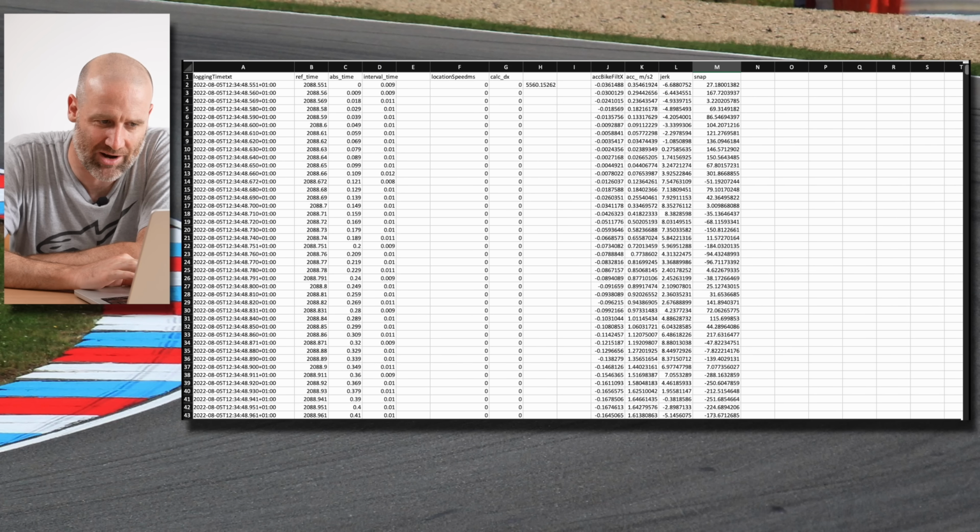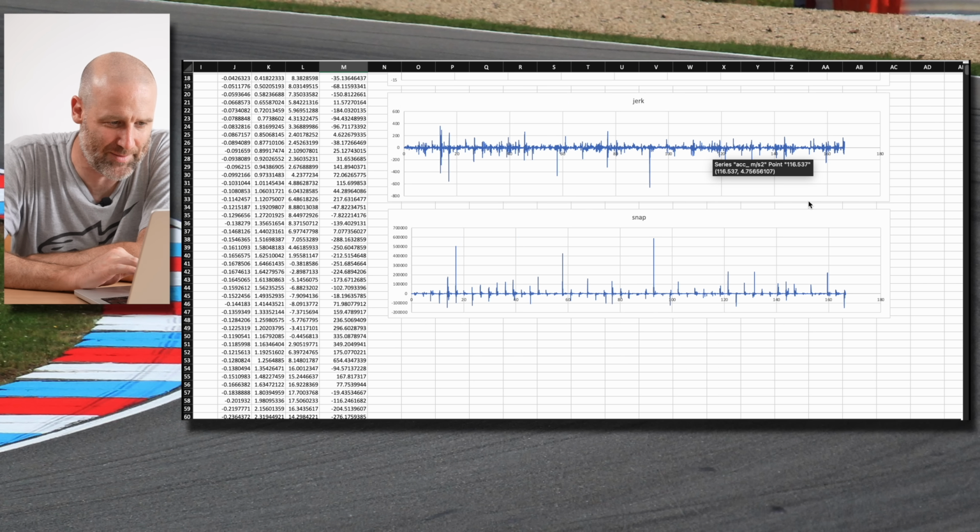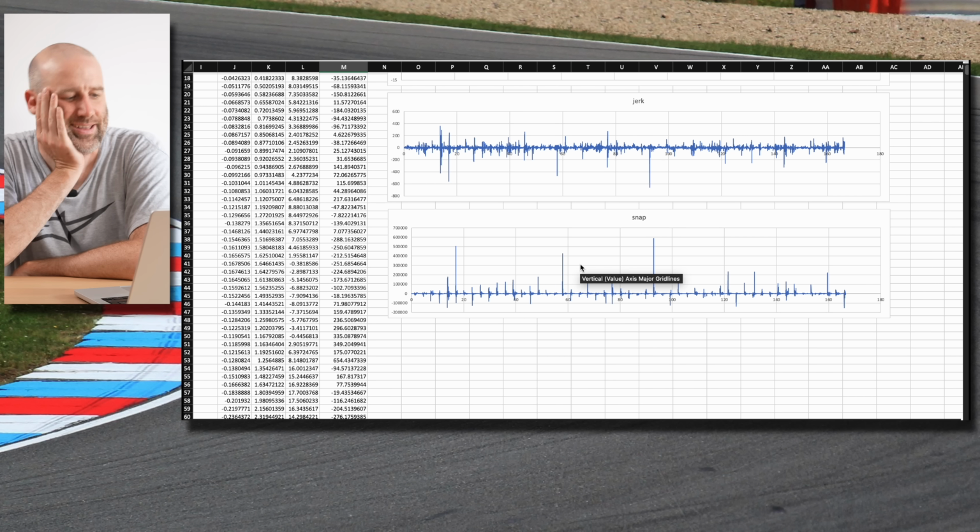I think that's noise in the data. I mean, I believe in the jerk because of when we look at the footage, but these snaps, yeah. I think now we've just hit mess in the data.